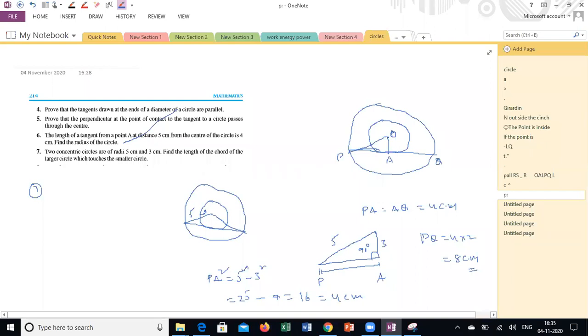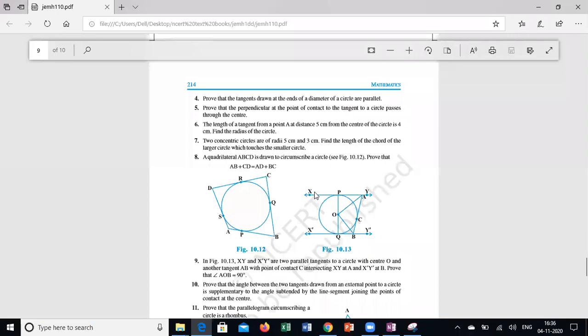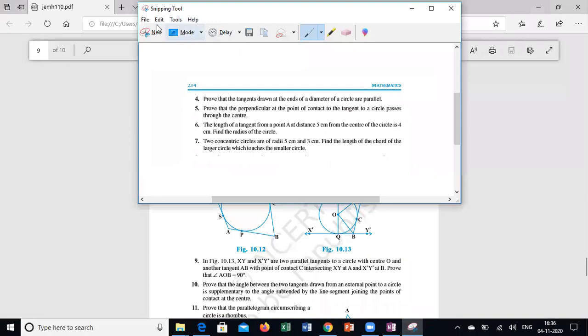See guys, length of the chord they may ask related to trigonometry, related to triangles. Sometimes they won't ask like this. They will give just angle subtended at the center, and they will ask us to find out the length of the chord. If the problems are not here, I will give the problem separately. It's clear? Shall I move to the next one? Yes, sir. Anyone can try the question number 8. I will copy here.